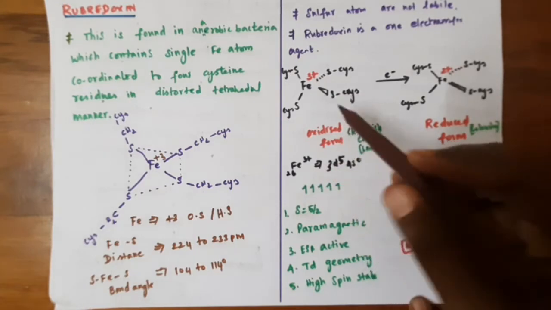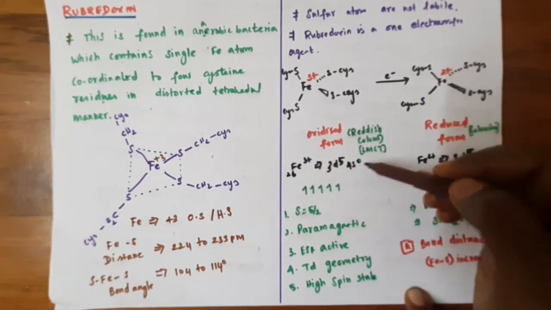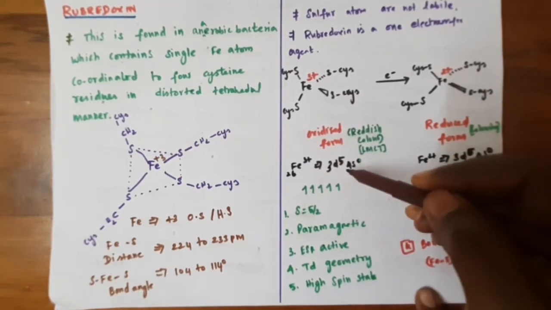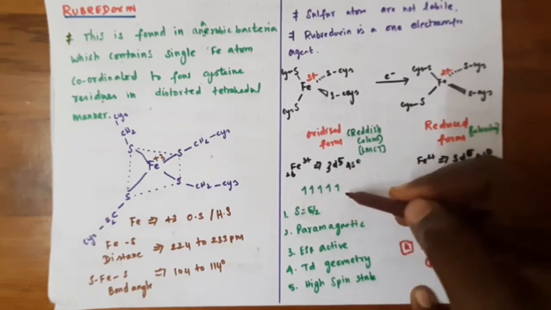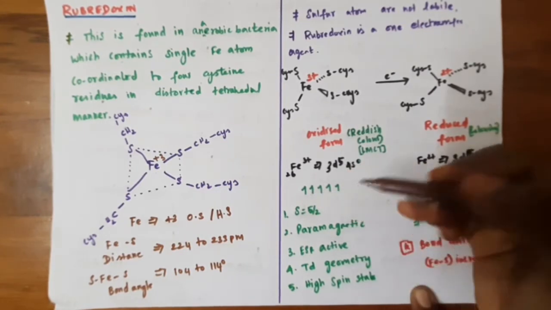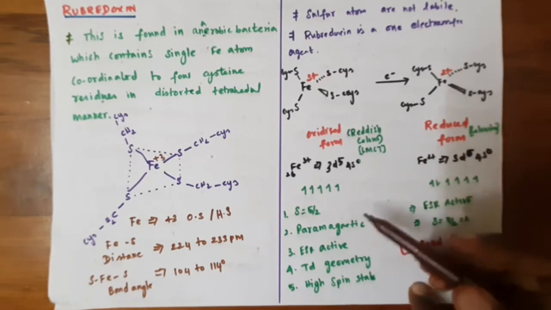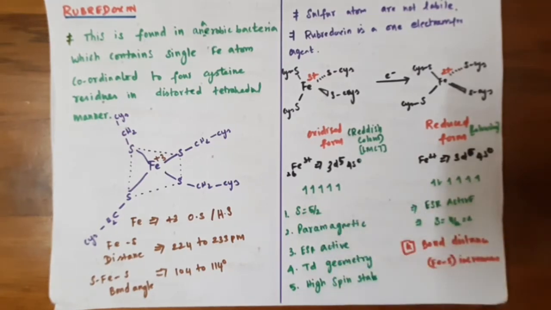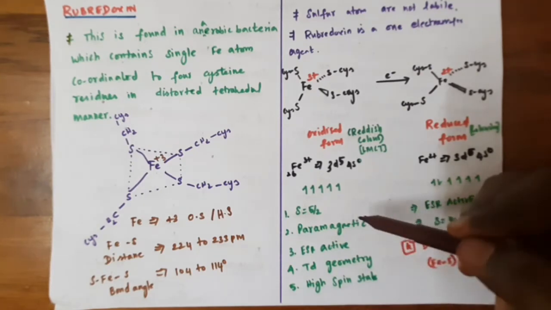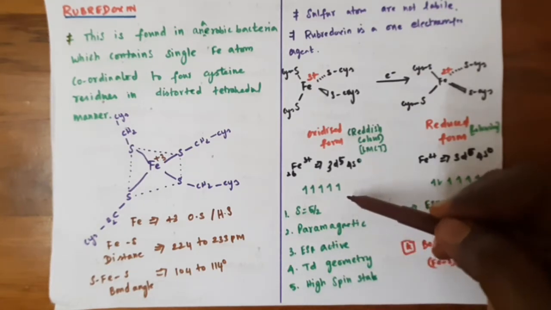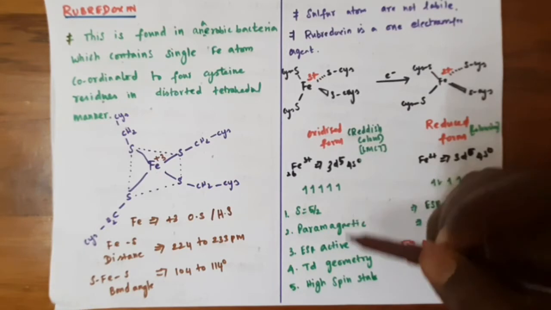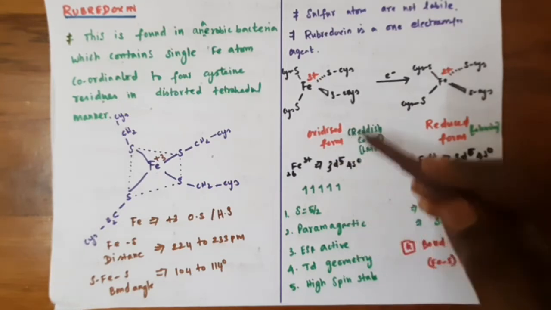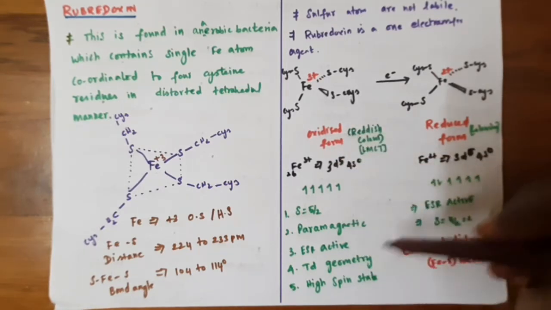So Fe3+, which was in the 3d5 4s0 configuration, has all 5 electrons singly occupying the d orbitals. So the spin quantum number is equal to 5/2, and hence it is paramagnetic. Whenever there is an unpaired electron, the compound becomes ESR active or EPR active. So this oxidized form of the rubredoxin is EPR active.